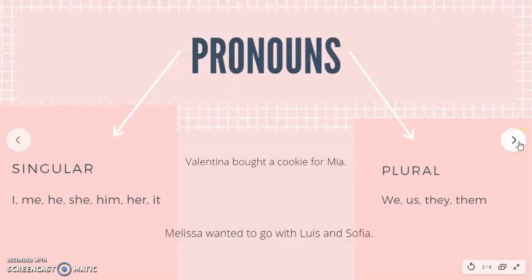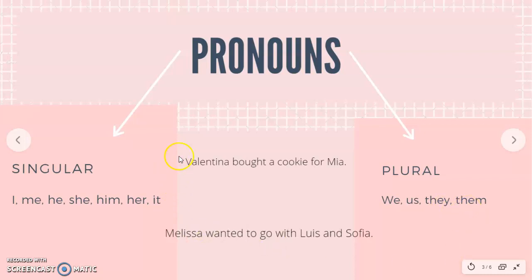So, we're still in pronouns. Now, this is a little reminder that we have singular pronouns and plural pronouns. Singular means one, plural means more than one. The girl is singular, the girls is plural. I, me, he, she, him, her, and it are our singular pronouns. And then we have our plural pronouns that are we, us, they, and them.